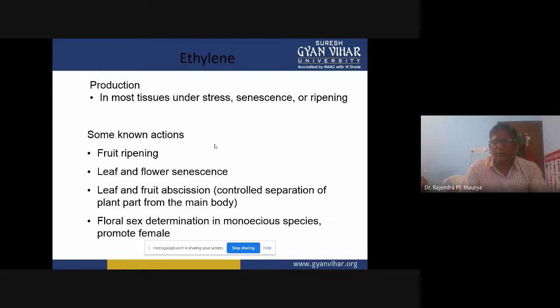You know, fruits are of two groups, non-climacteric fruits and climacteric fruits. In climacteric fruits, the ethylene hormone plays a very important role, that is the ripening hormone. If evolution of ethylene is too high, then we consider these fruits climacteric fruits, and it is very important for fruit ripening. Here you can see some known actions of fruit ripening.